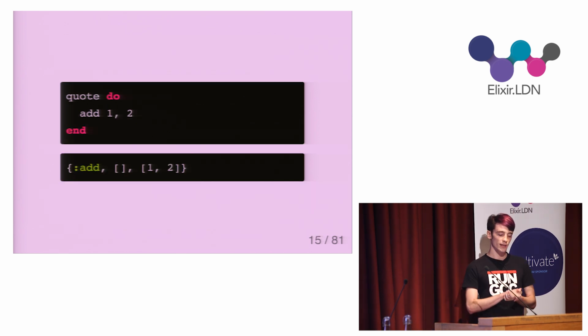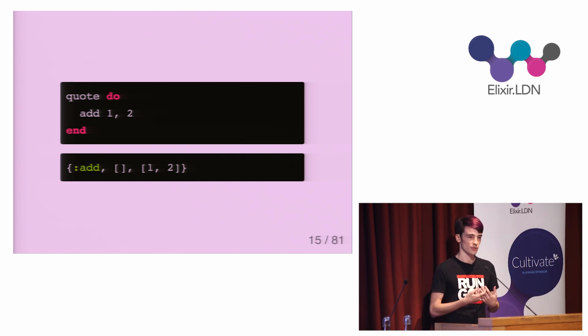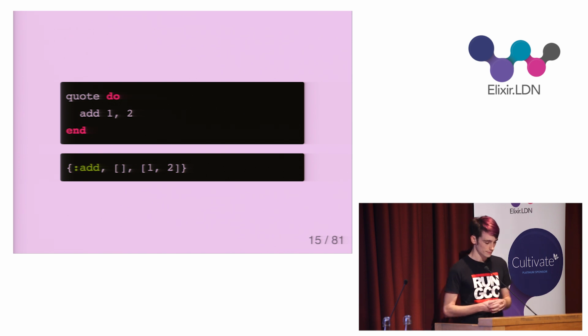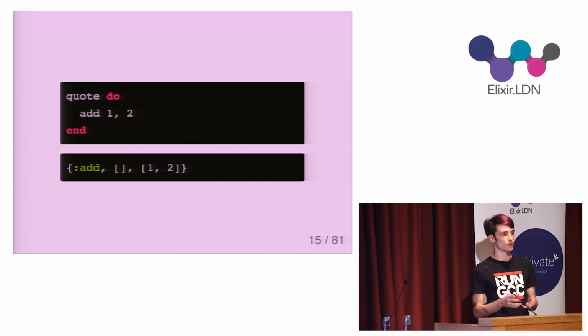So normally one would get the tree by first tokenizing the code and then passing the tokens in order to construct the tree. But in Elixir, there's an easy method thanks to the macro system. So when the quote special form is called with an expression, it returns the Elixir abstract syntax tree for you to inspect or manipulate. So Elixir's AST is quite concise and simple.